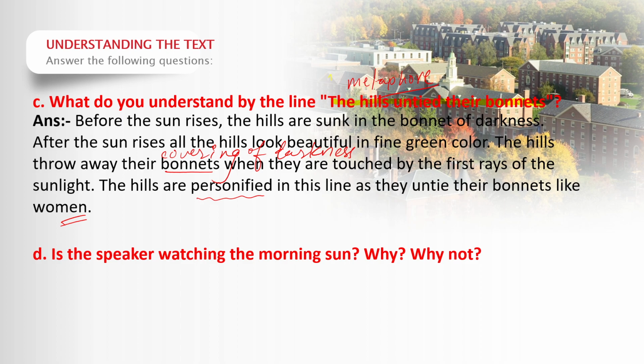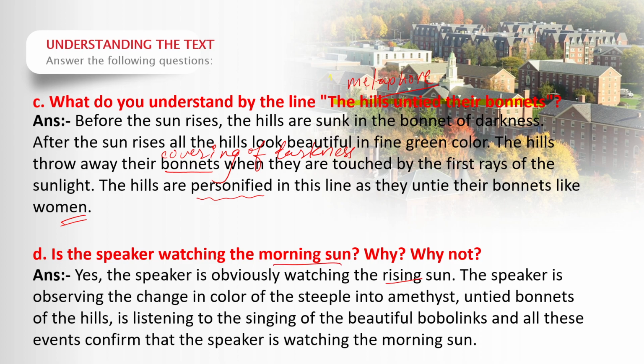And the next question: is the speaker watching the morning sun? Why or why not? Yes, the speaker is obviously watching the rising sun or morning sun. So, morning sun here means rising sun. The speaker is watching curiously.